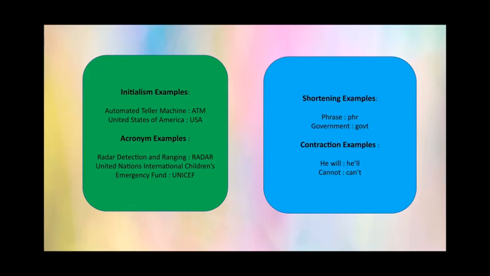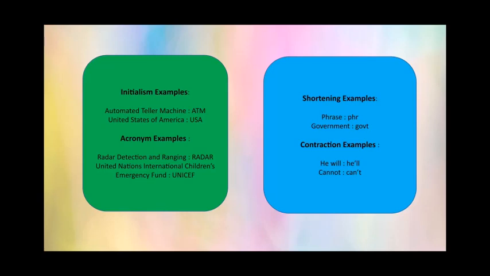Similarly, United States of America. You say U-S-A. Okay, you literally pronounce the letters rather than pronouncing a word. Next is acronym. An acronym is formed by similarly using initial letters of the words, but it is pronounced as a new word.